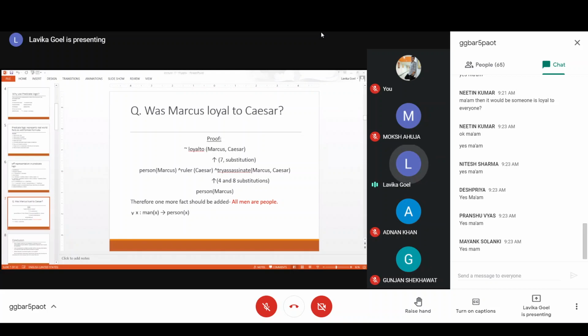Are you getting this, students? How you got person Marcus intersection try assassinate Marcus, Caesar? Because ruler Caesar is already an established fact. So it's true, right? Getting or not? So then we'll move on to prove the second thing also. Try assassinate. Substitution is clear.